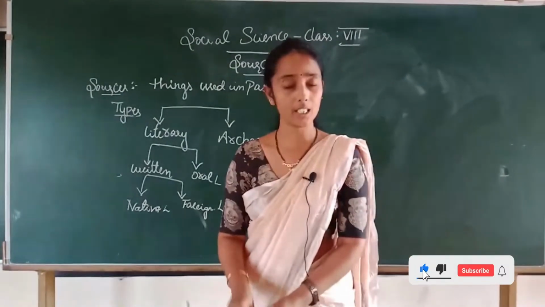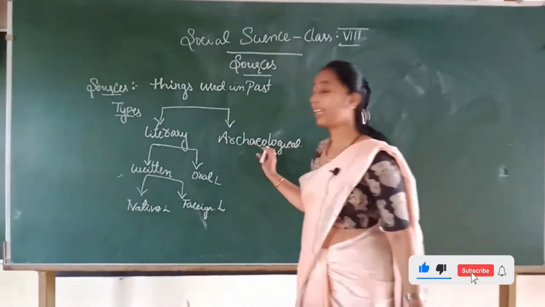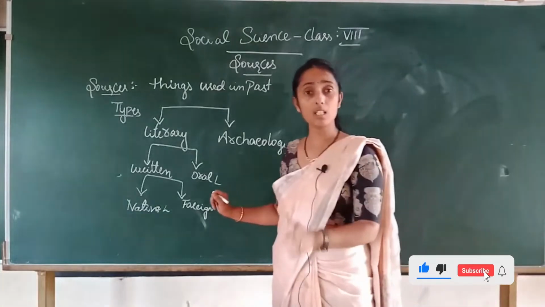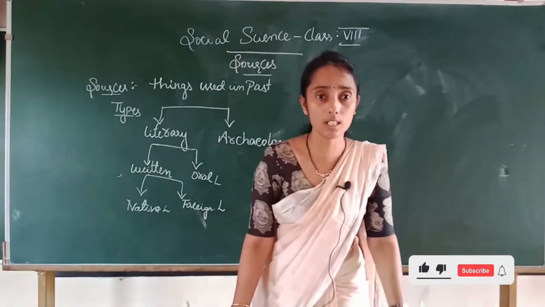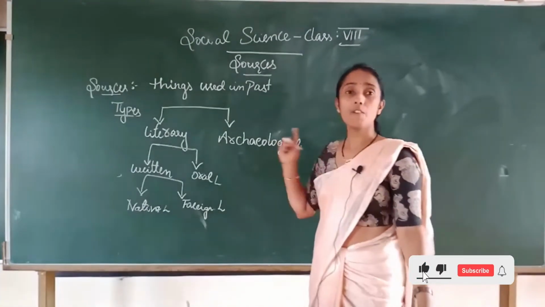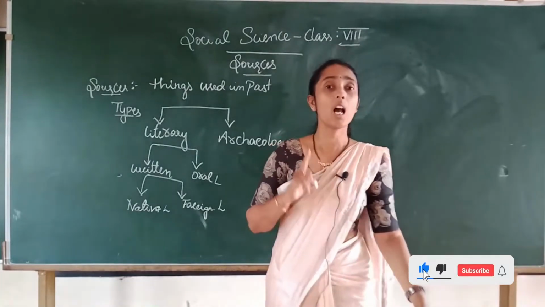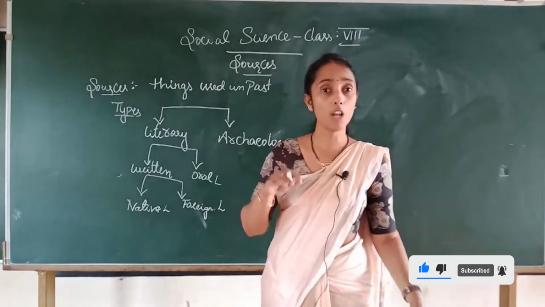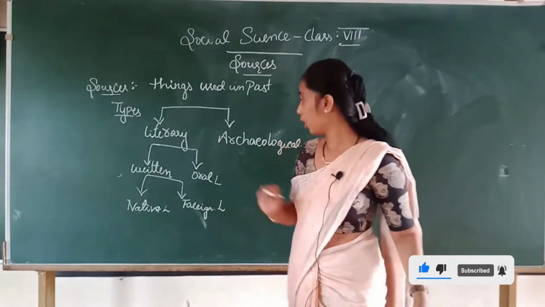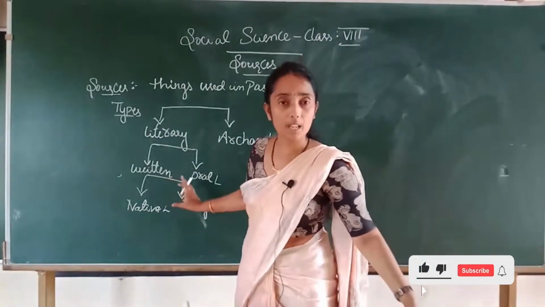Okay children, in the archaeological sources there are many types that I will tell you. Before that, how will you identify the archaeological sources, on what basis are they identified as sources? See, archaeological sources are found on the surface of the earth as well as in the depth of the earth. Children, I will repeat. Archaeological sources are found on the surface of the earth. At the same time, they are found in the depth of the earth. So, see, this is the source that is available on the surface of the earth. Isn't it, children?